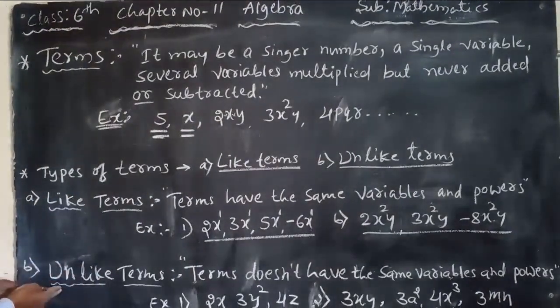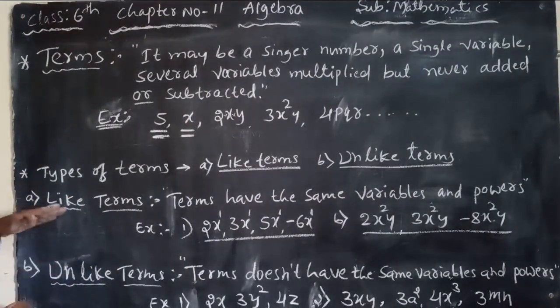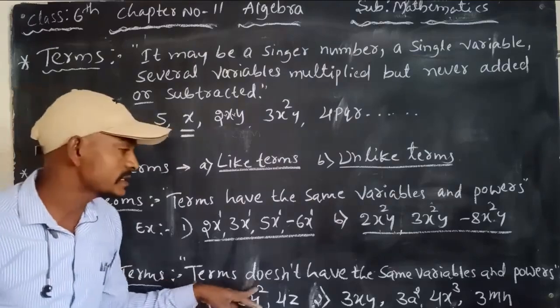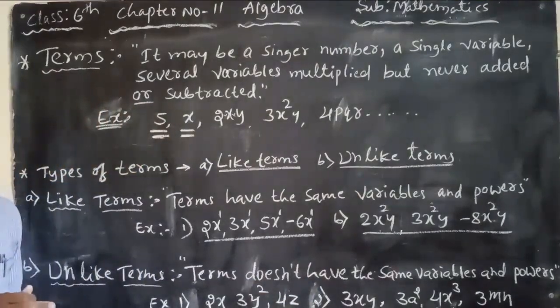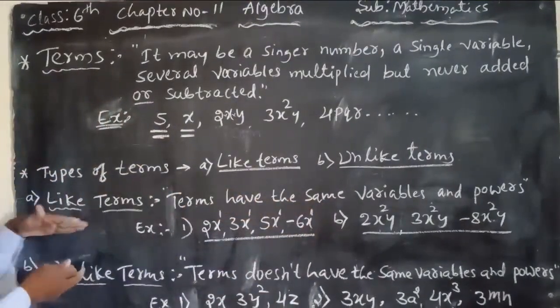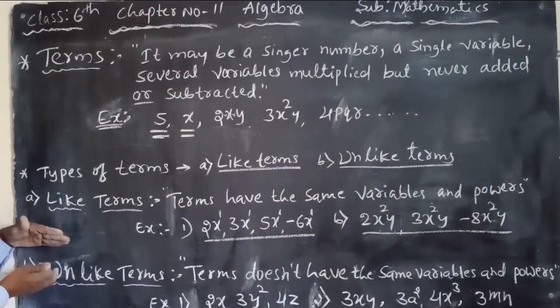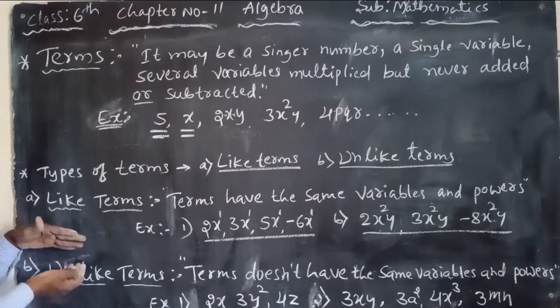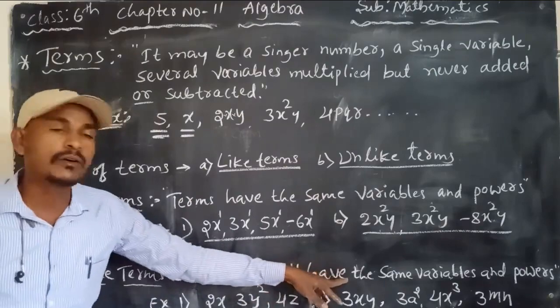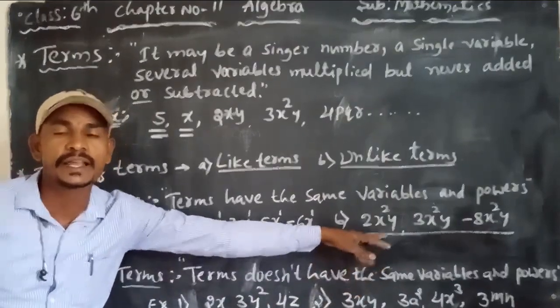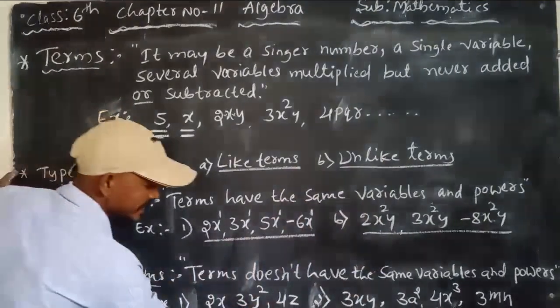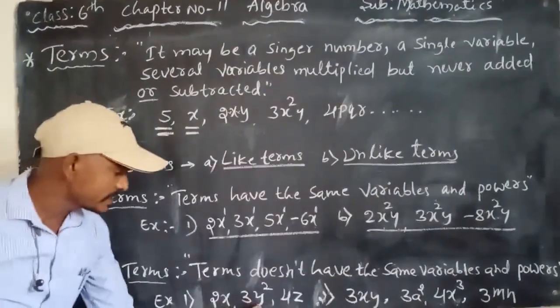Then unlike terms. The opposite of like is unlike. Unlike terms are terms that don't have the same variables and powers. The examples: 2x, 3y square, 4z.